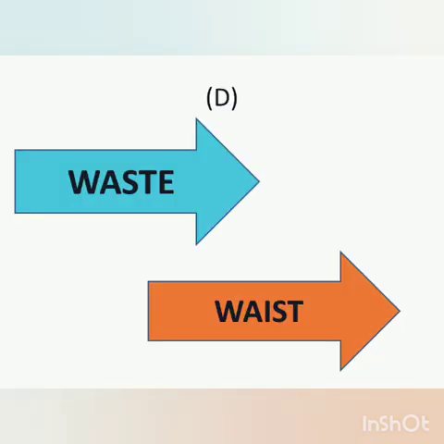Now the fourth example is waste and the second one is waste. Now can you see again same pronunciation but different spellings and different meanings. The first waste means bekar. The second one is waste, that means kamar. Now for the first one waste, what a waste of time, right? The second one is kamar. She had a blue dress but the waist did not fit well, right? So this is a difference between the both waste. WASTE means bekar and WAIST means kamar.